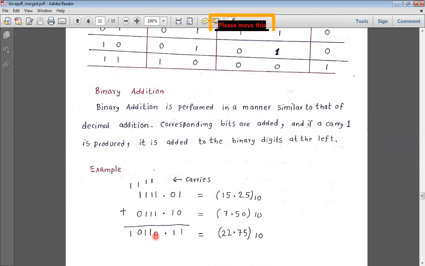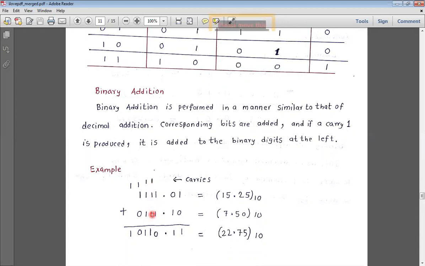Write down the sum below, write down the carry up here. This is the carry which has come by adding these two digits. Now this carry is added with this, 1 plus 1. Again we have to add this result with this carry. So 1 plus 1 plus 1.